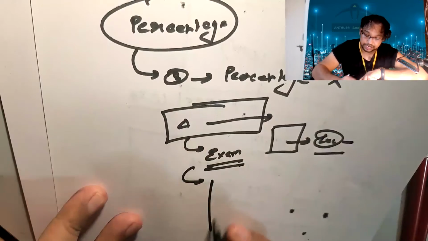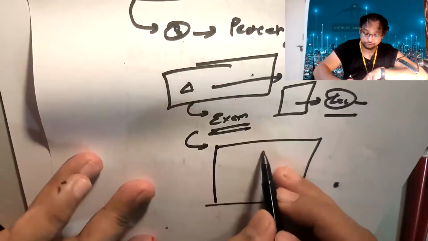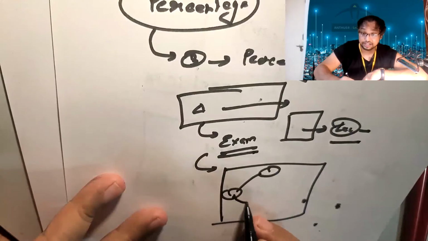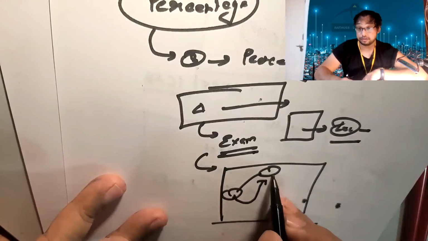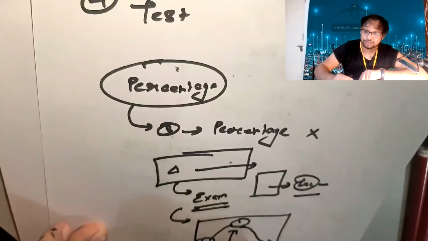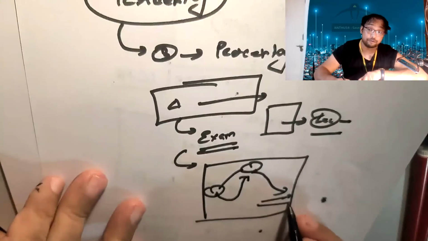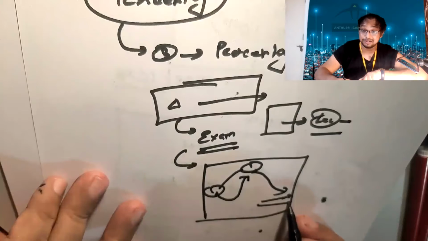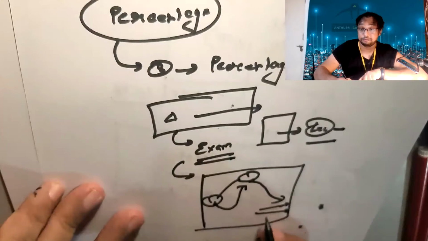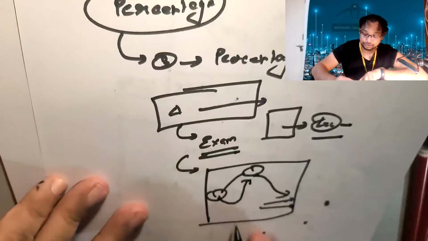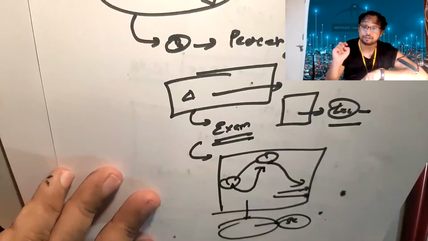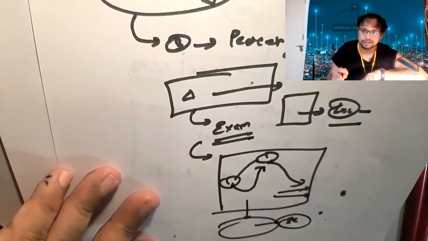The exam is designed in such a way that if you make a mistake on one side, it will take you back to the basics, and then bring you again to the key place, and then you can end the exam. It means you cannot exit the exam until you become 100% perfect. It will not just tell you that this is wrong. You have to be perfect, and only then can you go on to the second one. It's designed like that.